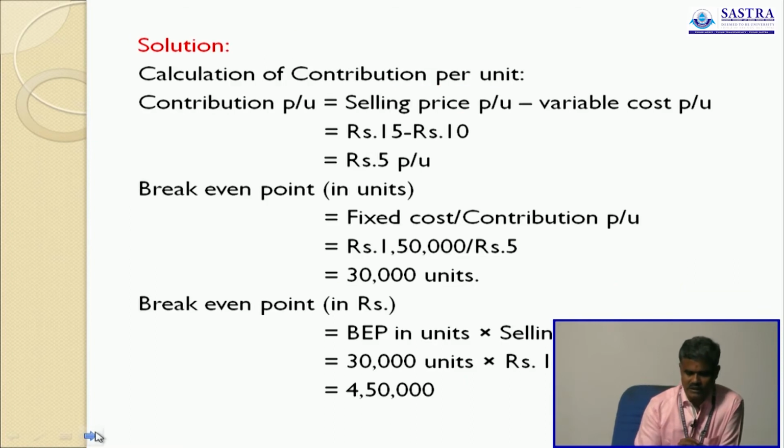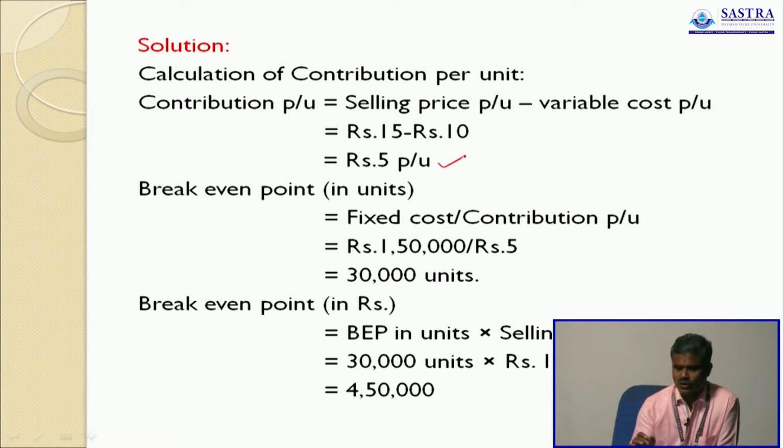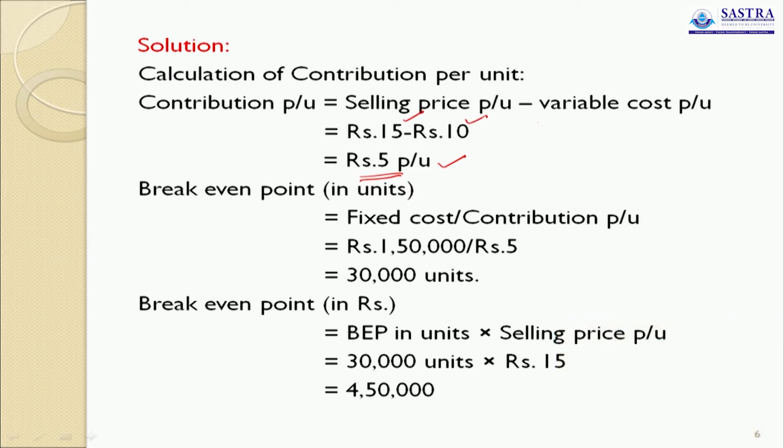So now you see the answer. First you calculate the contribution per unit. Already I explained the contribution per unit is the difference between selling price per unit and variable cost per unit. Selling price 15, variable cost 10. So contribution per unit is 5. Now we calculate break-even point in terms of units. The formula is fixed cost divided by contribution per unit. Fixed cost is 1,50,000. Contribution per unit is 5. So 30,000 units. This is called break-even point in units.